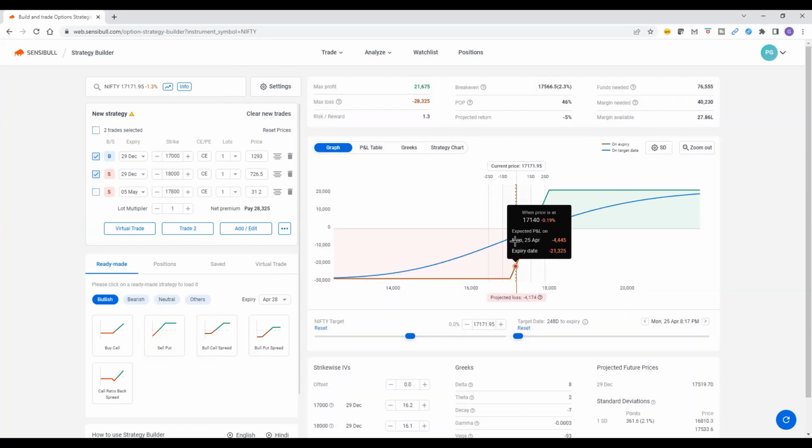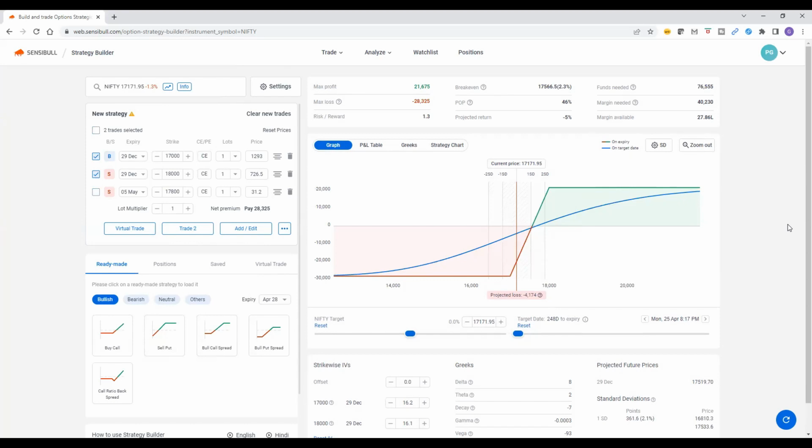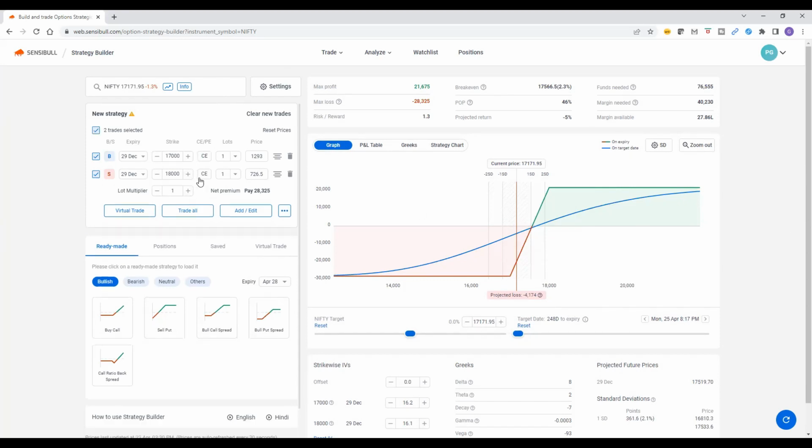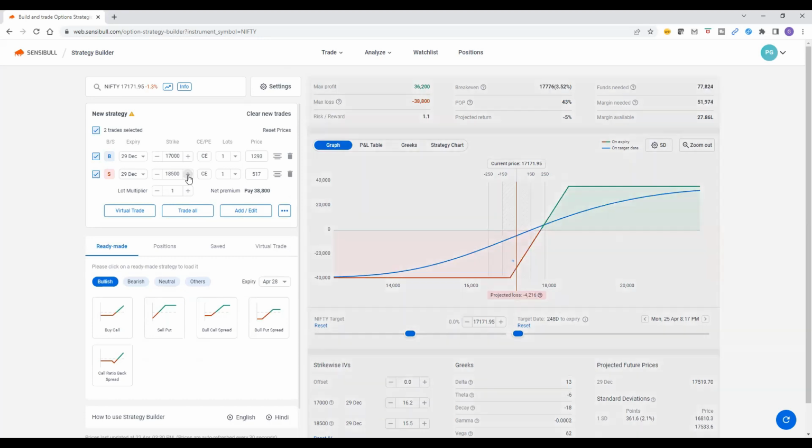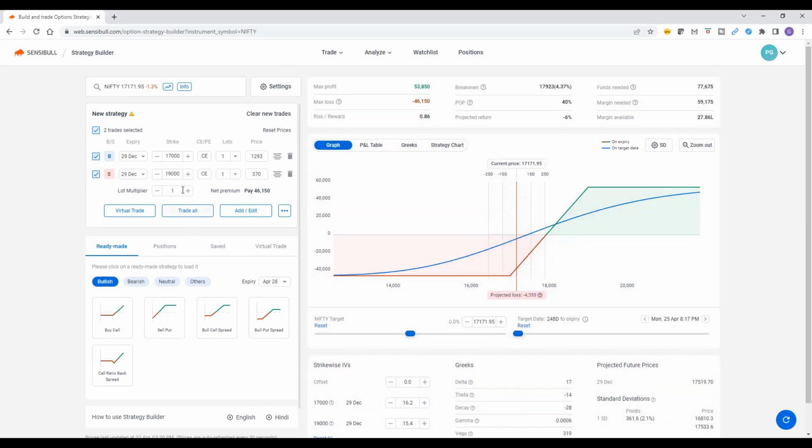Otherwise, if somebody doesn't want to take that kind of risk, what one can do is very simple: just sell the 19,000 call and buy the 17,000, and hold like this. Either case you can do, and you can still customize according to your risk appetite, and keep buying and selling weekly calls at far OTM strikes.